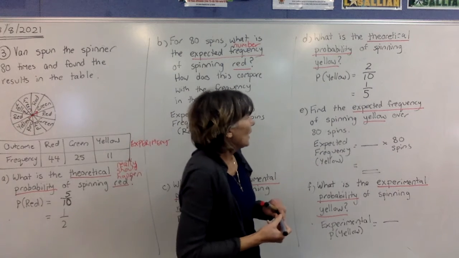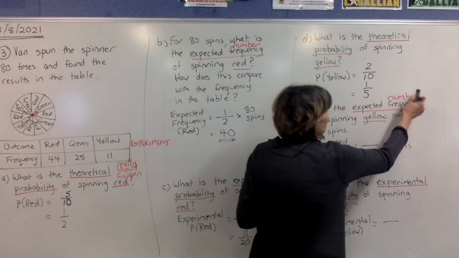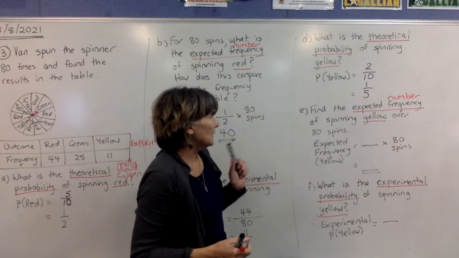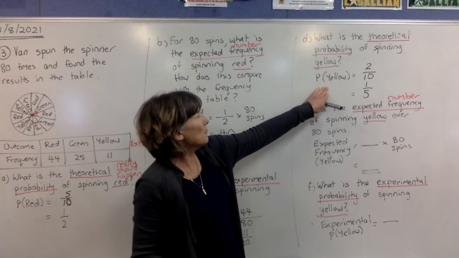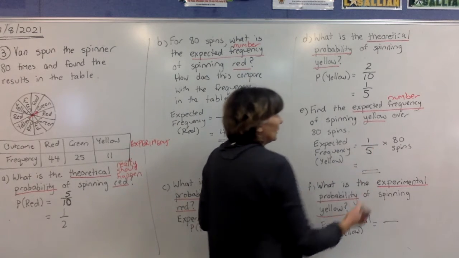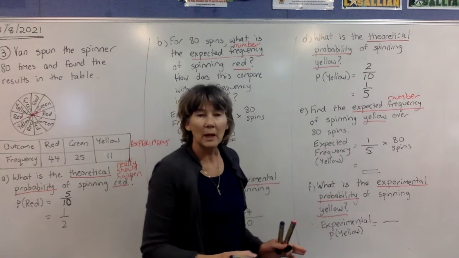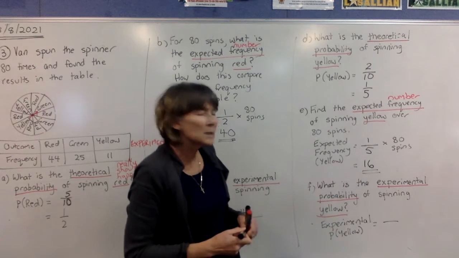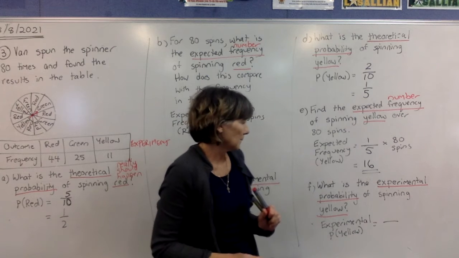Okay, now it says find the expected frequency or expected number of yellows that we should get if we spin it 80 times. So for the expected frequency, we're going to use the probability of getting a yellow. It should be 1 out of 5. Then we spin it 80 times, so we times by the number of spins. If you do that on your calculator, you'll get 16. So you would expect to get 16 yellows if you spin it 80 times.